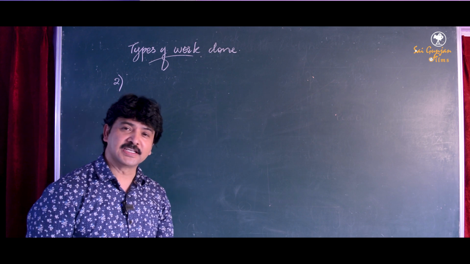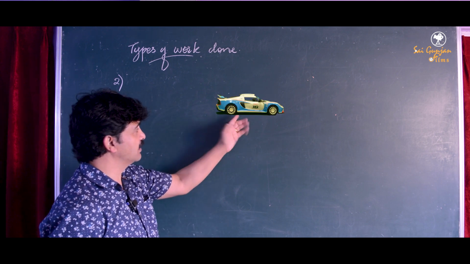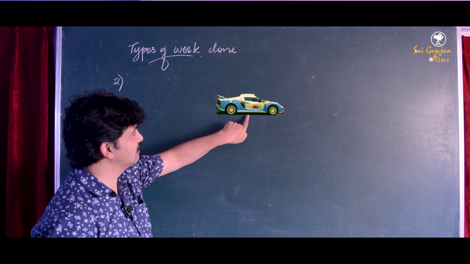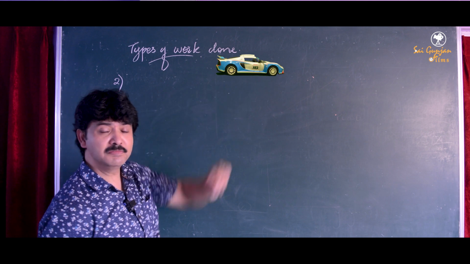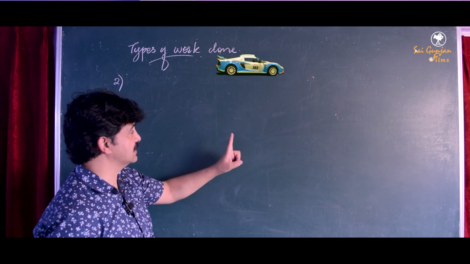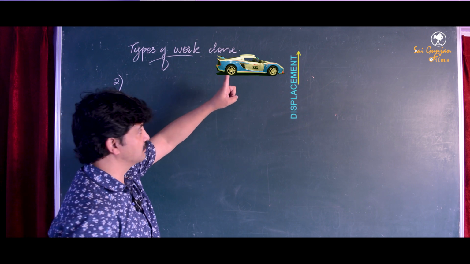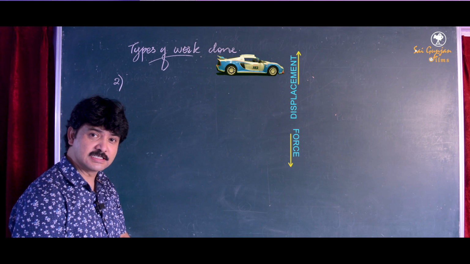Again, I'm taking the same example of this toy car. So when we lift it, the car gets lifted by some distance, isn't it? In this case, displacement produced is in vertical direction, but the gravitational force is directed vertically downward, isn't it?